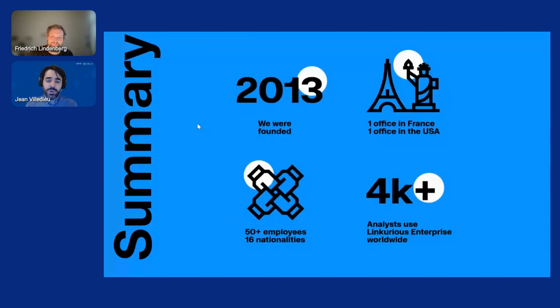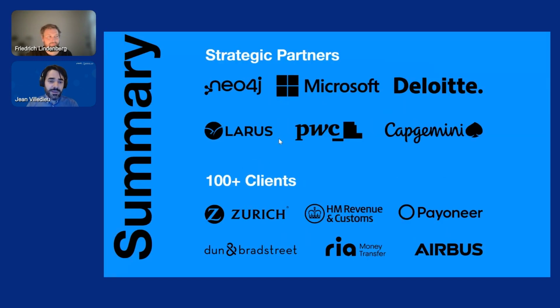Just a quick word about Linkers before we get started. We are a company that was founded in 2013. We are a team of 50 plus employees, and we are supporting more than 4,000 investigators worldwide who are using our graph visualization and analysis software to make sense of their graph data. You can see here some of our clients. We are working, for example, with Zurich Insurance, the Revenue Agency of the UK, but also organizations such as RIA Money Transfer and Airbus.